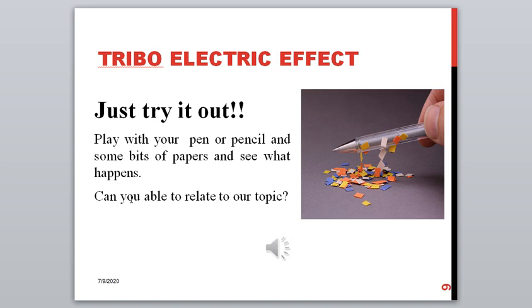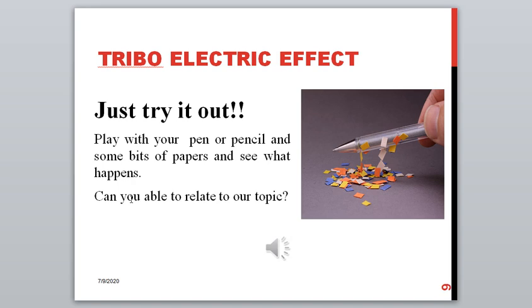So what is this about the triboelectric effect? Triboelectric is to make the material charged by rubbing. So when you rub the pencil or pen with your hair, and bring this pen near to your paper, you can see that the paper sticks to the pen.